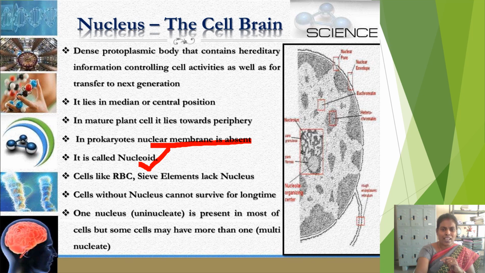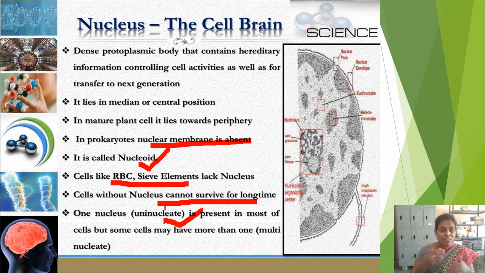Cells like RBC and other sieve elements do not contain a nucleus. In human beings, RBC does not contain a nucleus. It is anucleated. Cells without a nucleus cannot survive for a long time. You all know that there is a lifespan for RBC. Within 120 days, they are destroyed in the liver or spleen of the human body because they lack a nucleus.